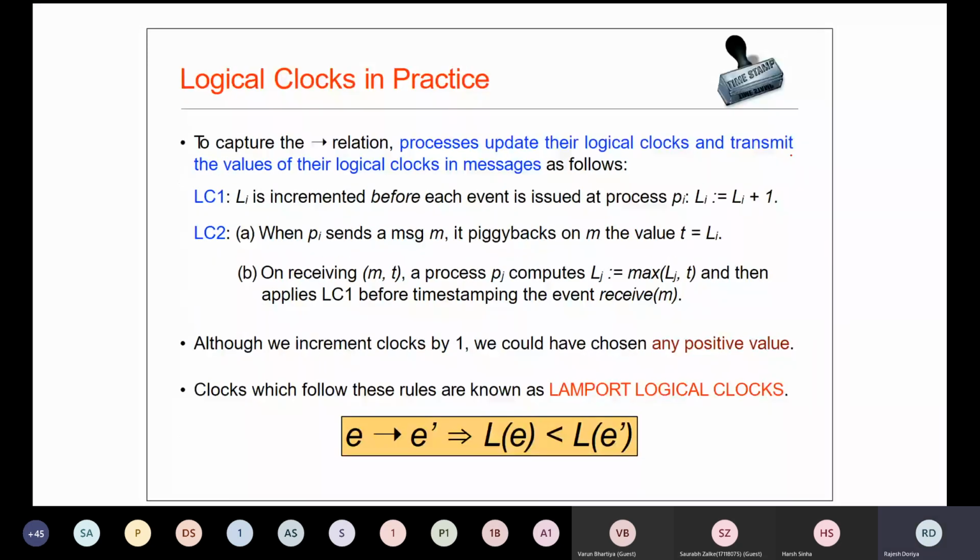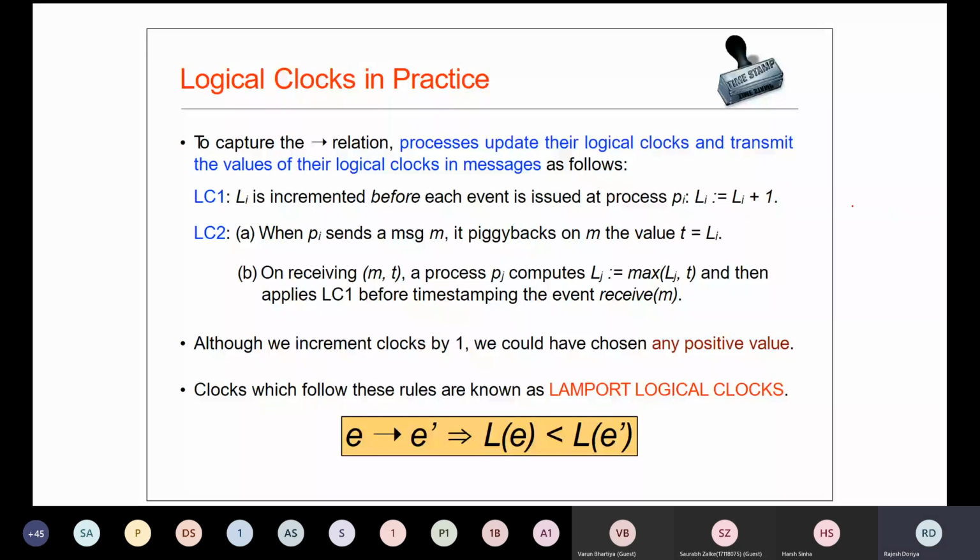So we studied Lamport's clock in the last class. These are the two rules for the logical clock, LC1 and LC2. LC1 says that whenever we observe any event, we timestamp that event after increasing the counter by 1.